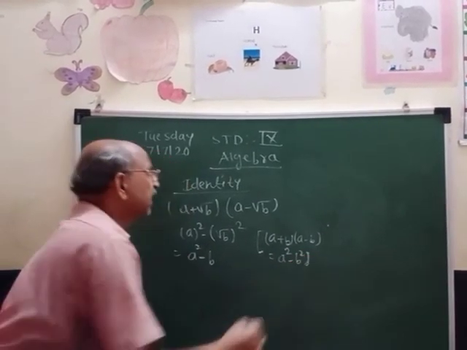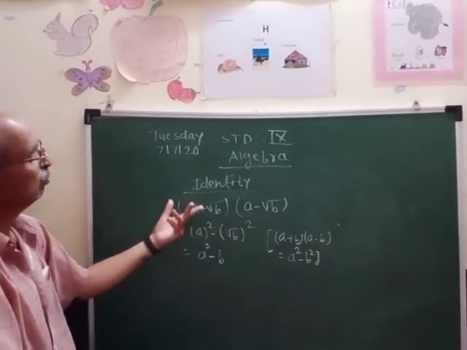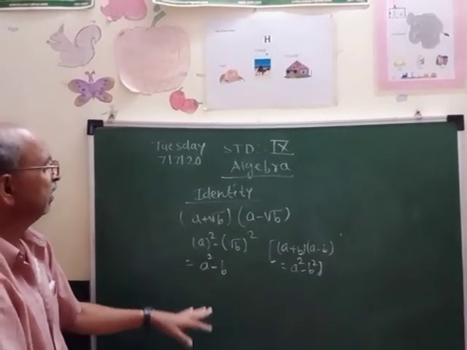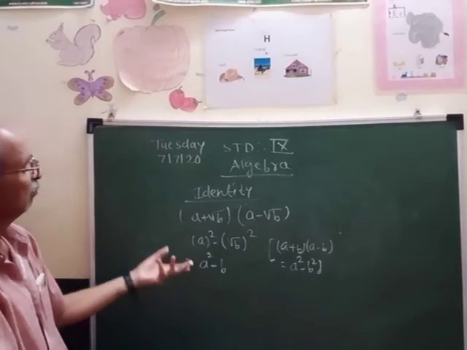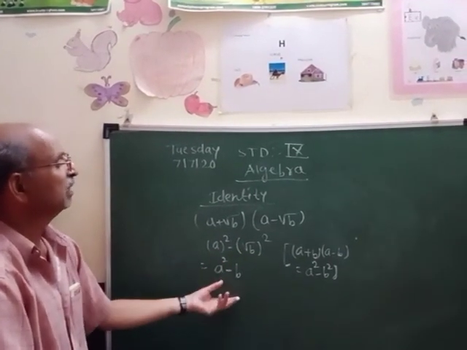So by using this identity, the identity is the same, but now we are using it for rational and irrational numbers. One or two more identities remain, which I will explain in the next lecture.